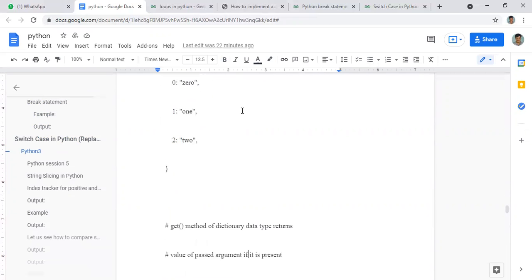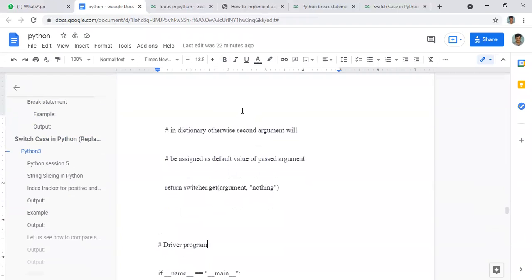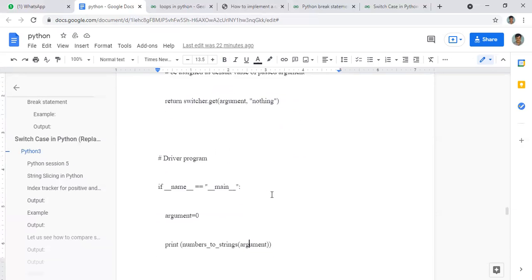If it is not one of these, then it returns switcher.get(argument, "nothing"). That means if it is not 0, 1, or 2, it will print "nothing". Now this is the program.